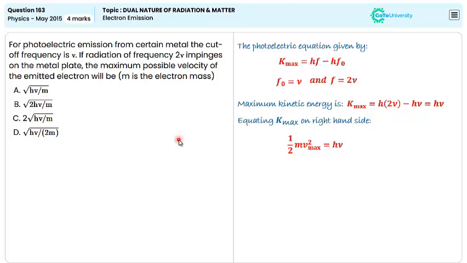Solving for vmax, we get vmax = √(2hν/m). So the correct answer is option B, √(2hν/m).